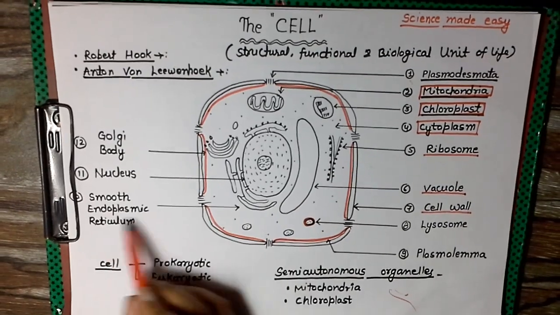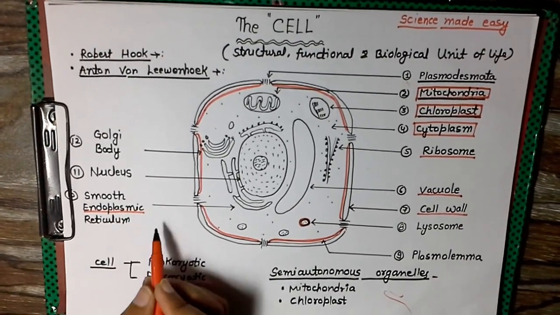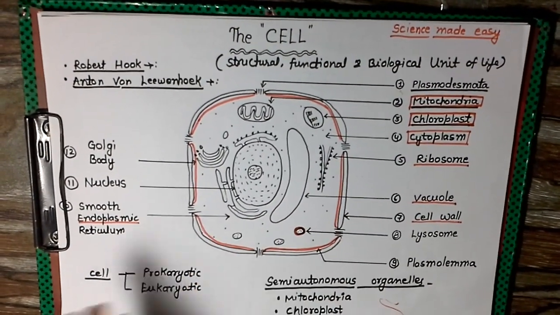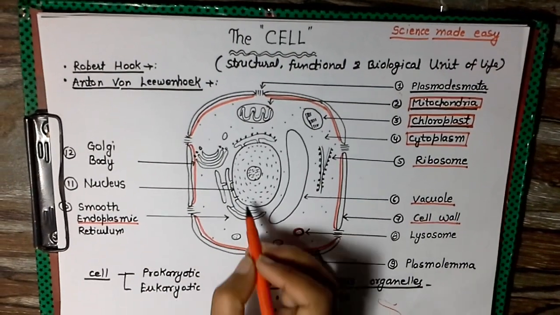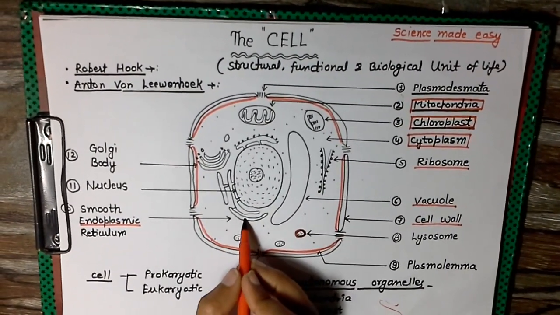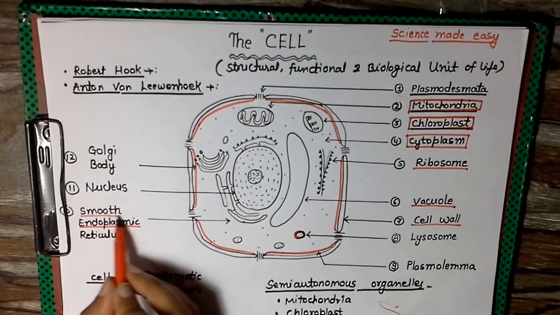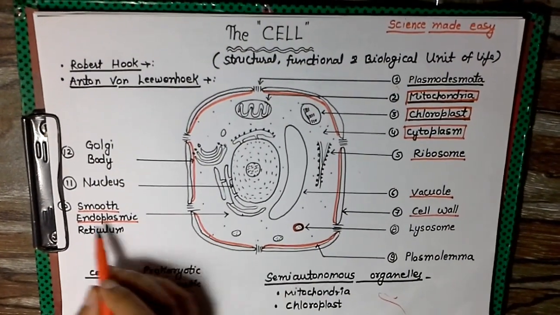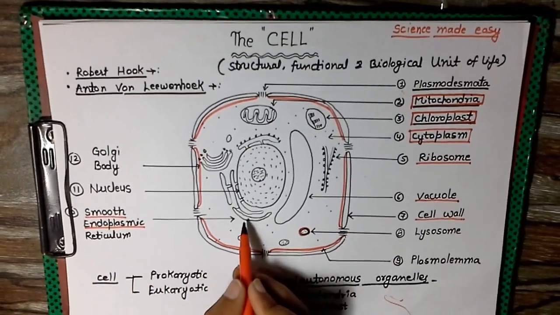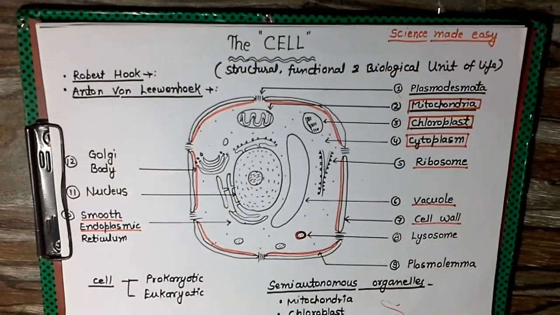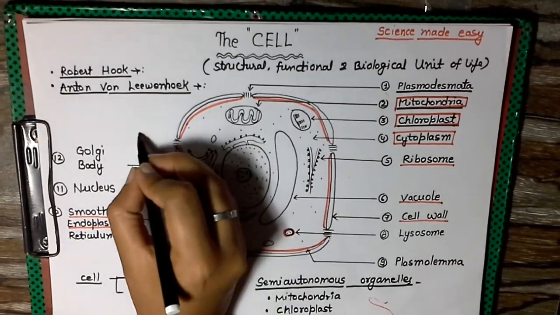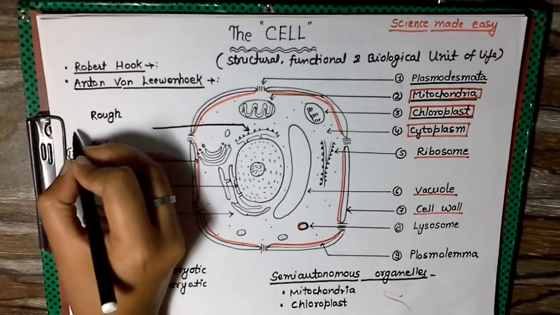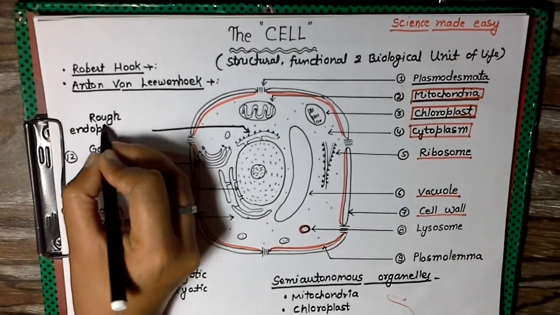Then comes the next one, the smooth endoplasmic reticulum. As we know, endoplasmic reticulum is made up of two words, endoplasmic and reticulum, which makes contact with the nucleus as well as the plasma membrane, acting as a kind of network between the nucleus and the plasma membrane. There are two categories: the smooth endoplasmic reticulum, without ribosomes on its surface, and the rough endoplasmic reticulum. Here, this is a rough endoplasmic reticulum, because on its surface there are ribosomes.